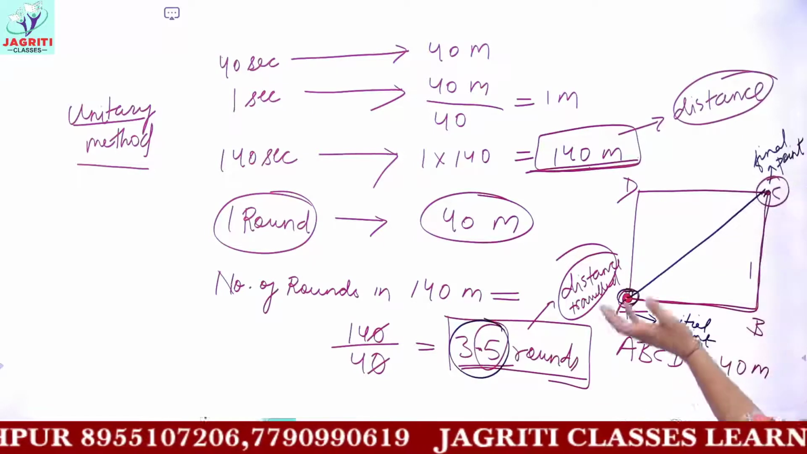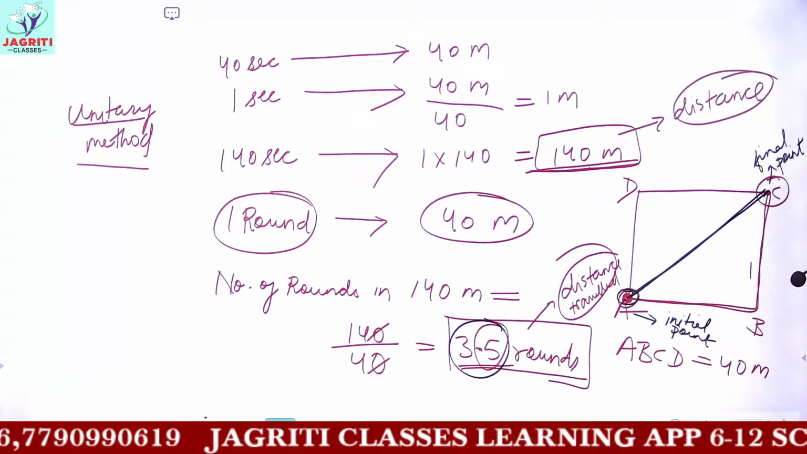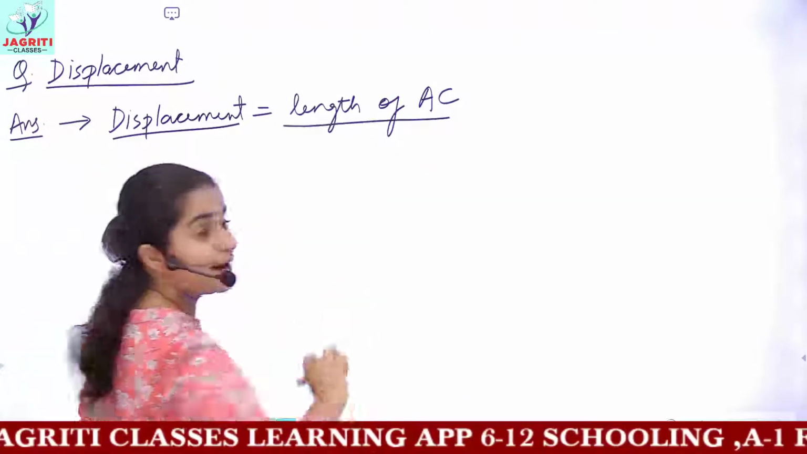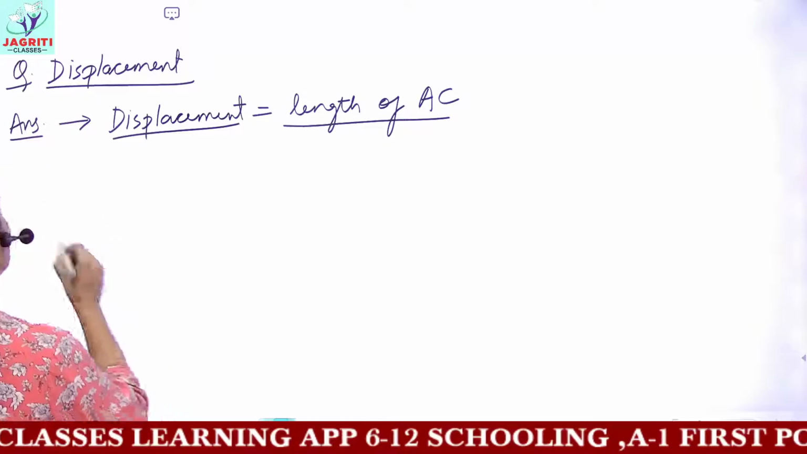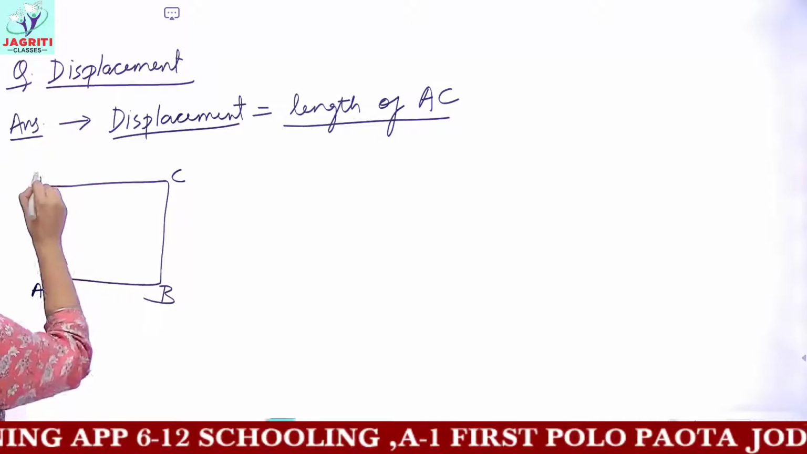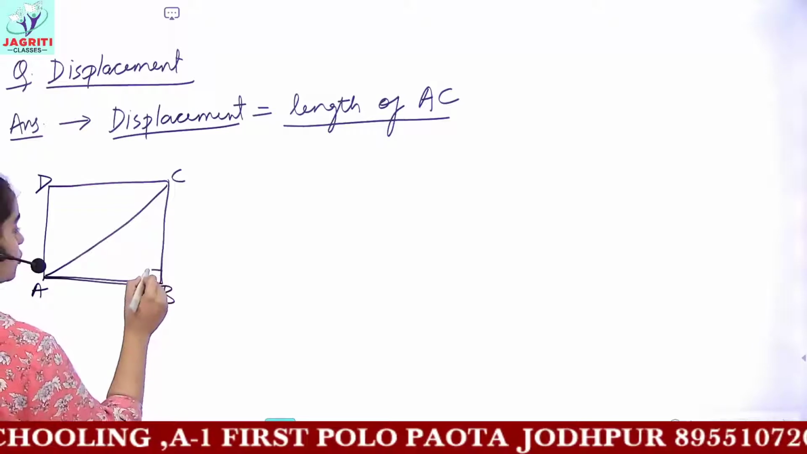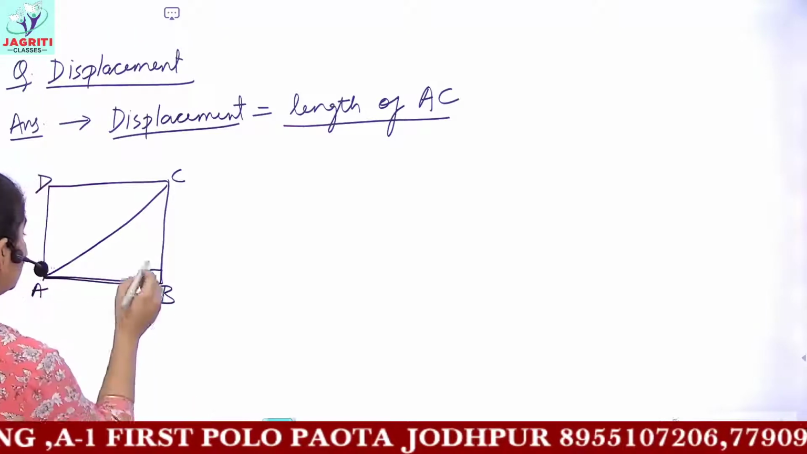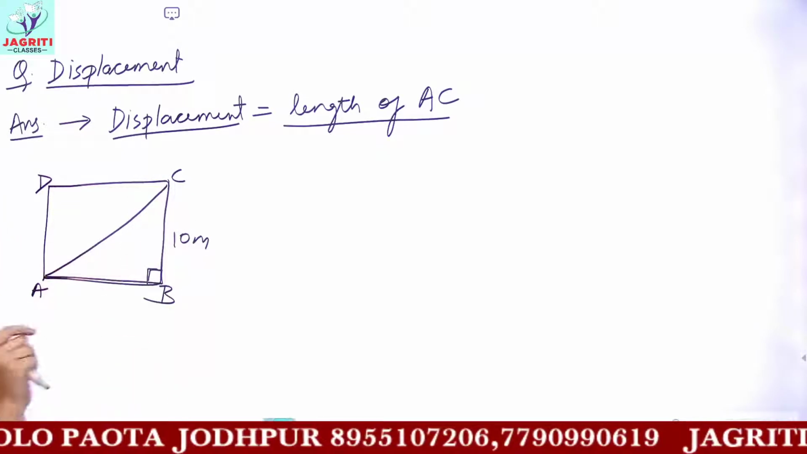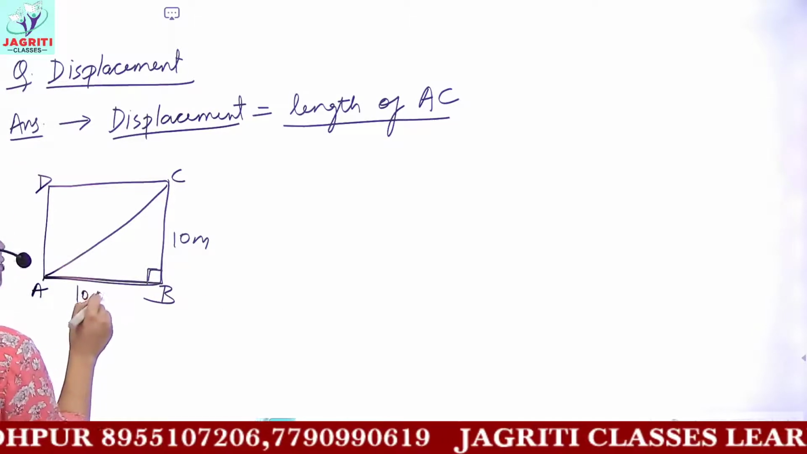So this C is your final point or final position. Now you have to find the shortest distance, and the shortest distance between A and C is the straight line or the diagonal. So for finding the displacement, you have to find the length of diagonal AC. And how would you find the length of this diagonal AC? You know all the angles of a square are 90 degrees each. So this angle B is 90 degrees. The length of BC, as given in the question, is the same as the side of the square. It is 10 meters. And the length of AB is also 10 meters.